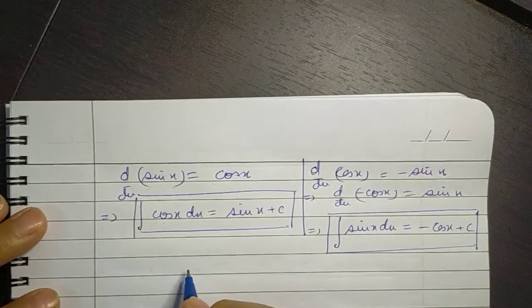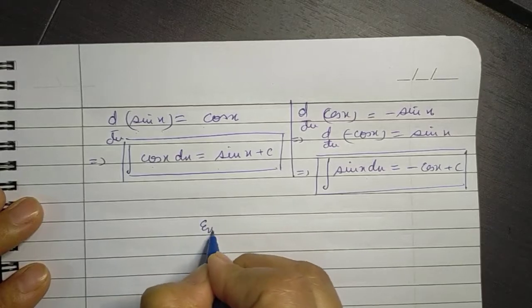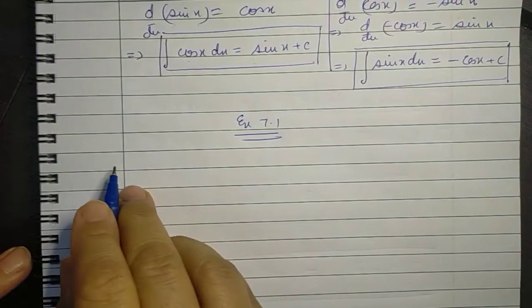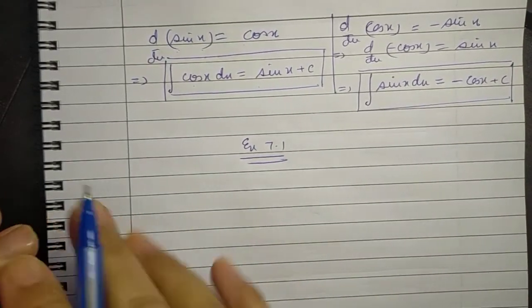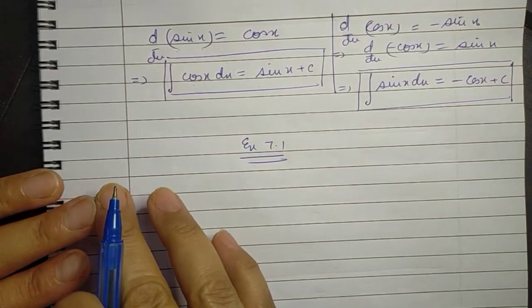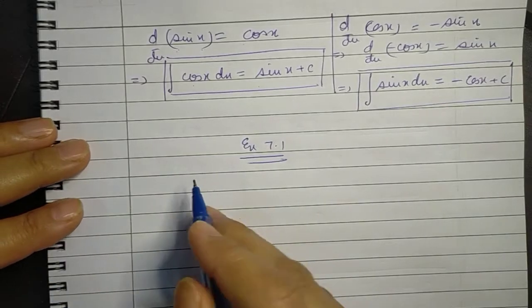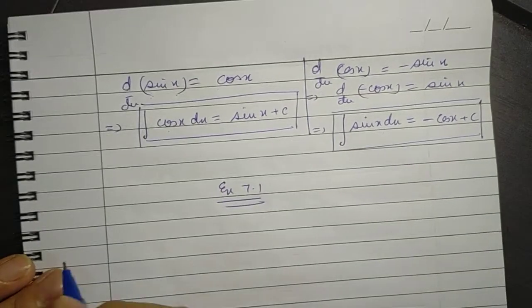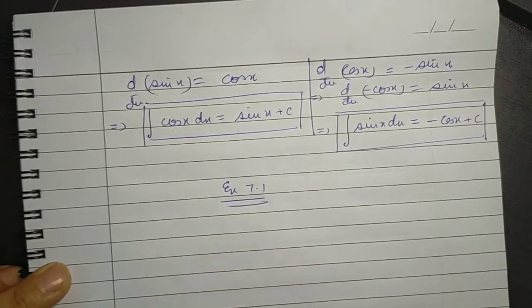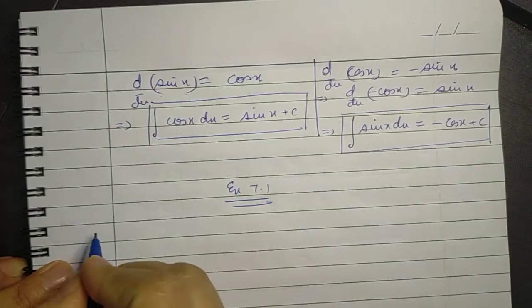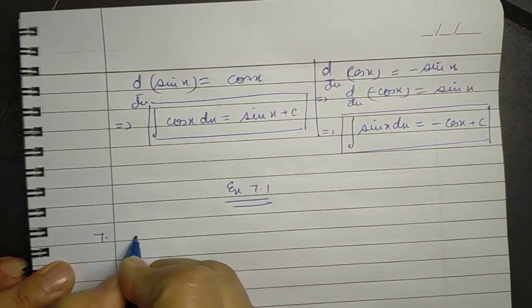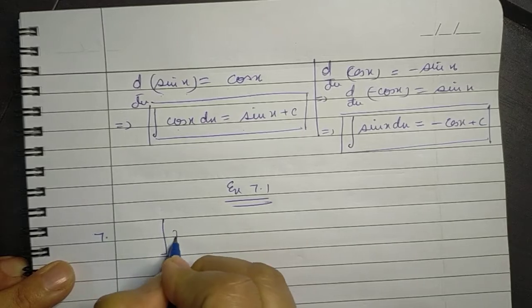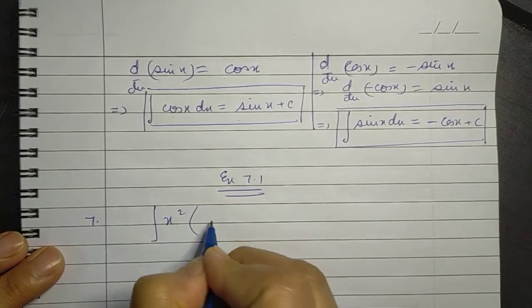Now let's quickly start with exercise 7.1, and I'll just take up a few important questions of this so that the concept of antiderivative or indefinite integral is clear to all of you. So let's take up question number 7. It says that to find the integral of